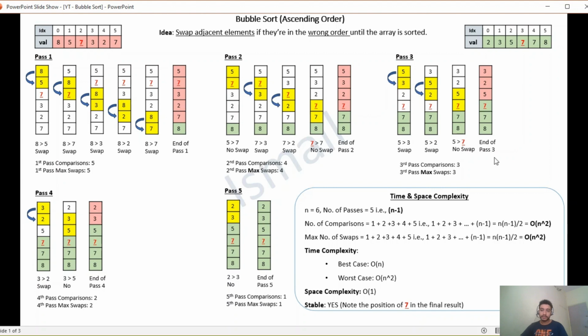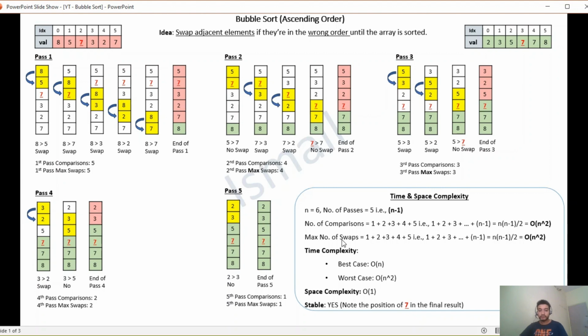In the third last pass, 3 comparisons were performed. This gives us an equation 1 plus 2 plus 3 plus up to n minus 1, which can be generalized as n times n minus 1 by 2, which can be further simplified as big O of n square.